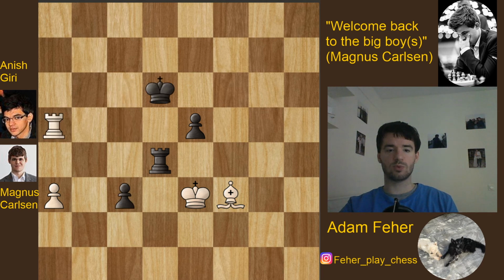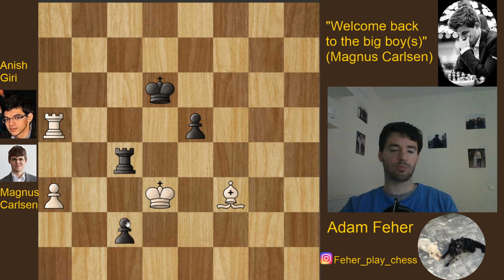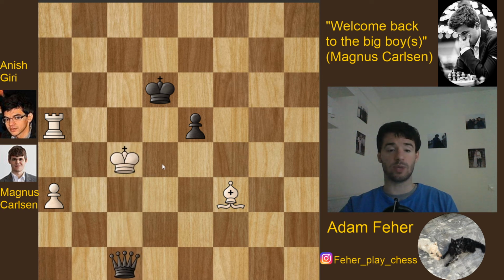So for that reason, when white plays king e3, we're not pushing our pawn, but what black can play is rook c4, controlling now the c file. And with the idea that if white plays king d3, then you can just push your pawn to c2, and if the king takes, then actually your pawn just queens, and now it's black who is winning.